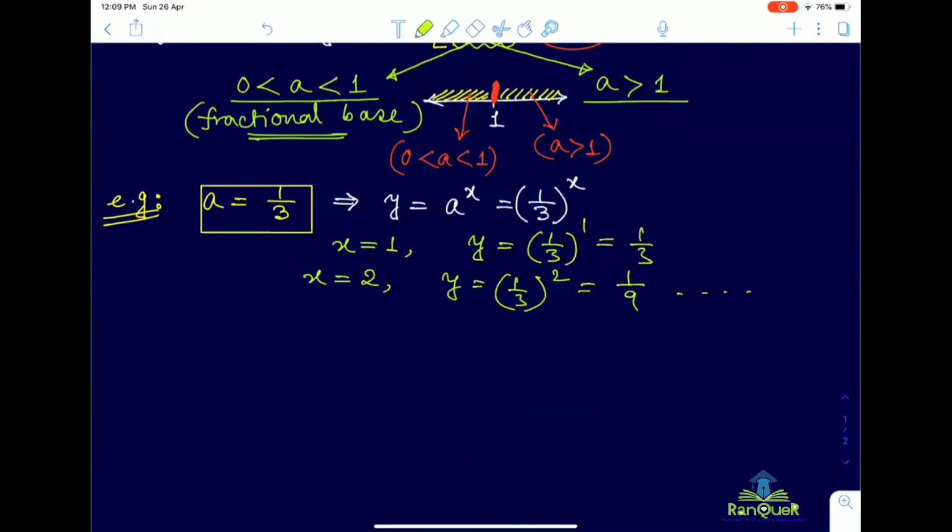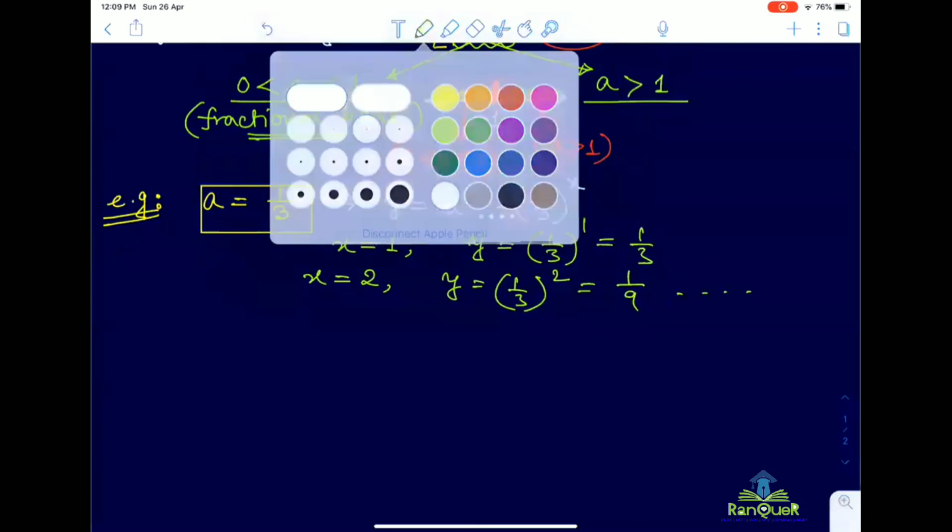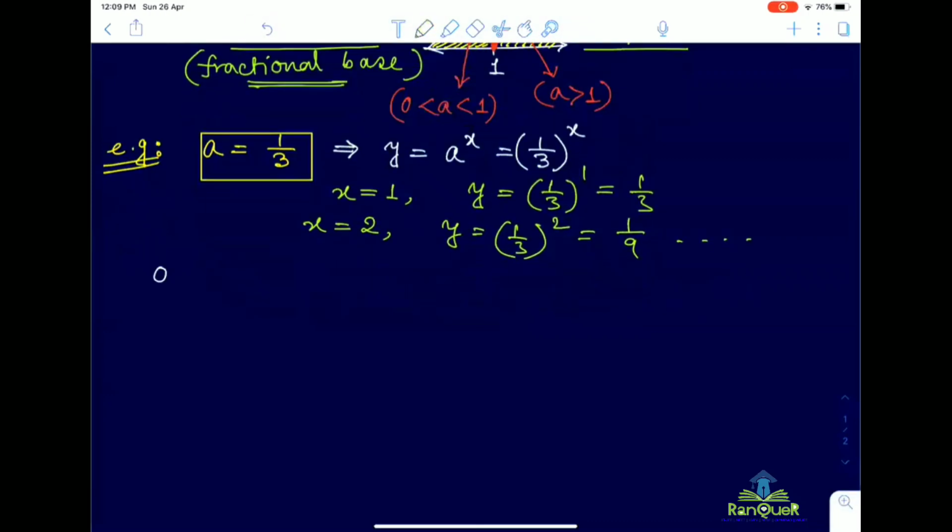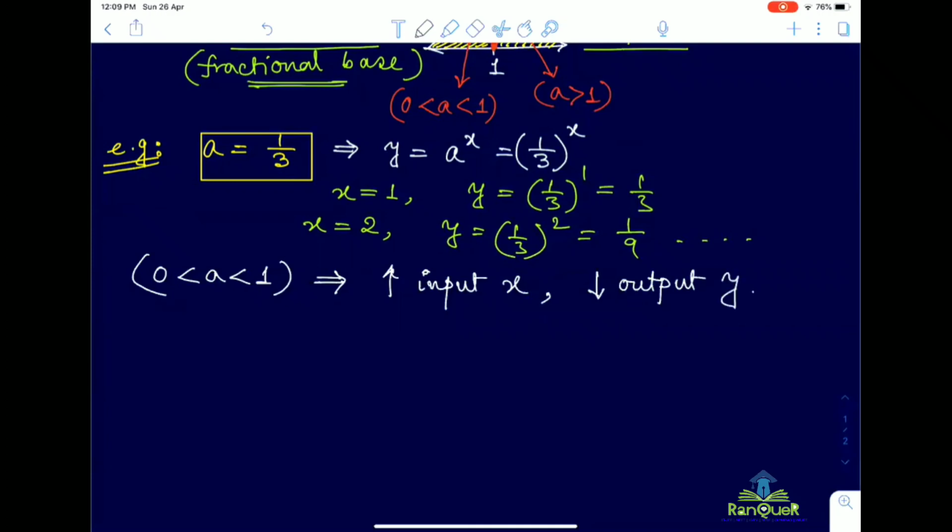So in this case, when a is in between 0 and 1, with increasing input x, there is a decrease in the value of output y. Do you agree?